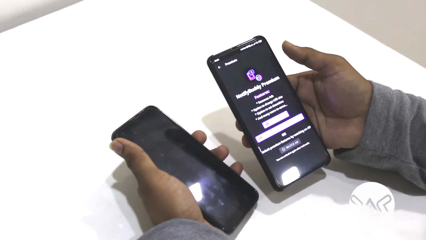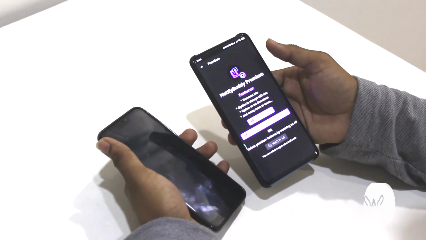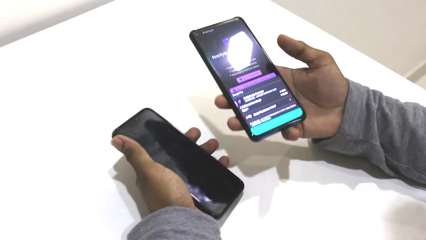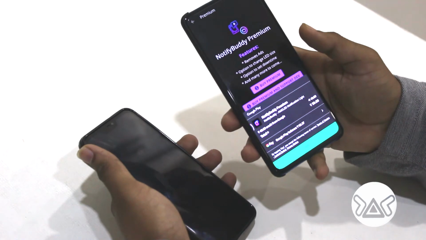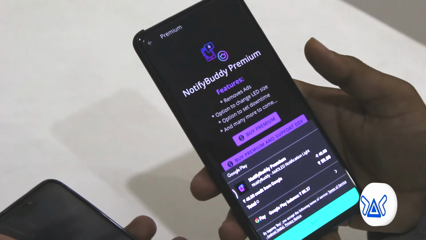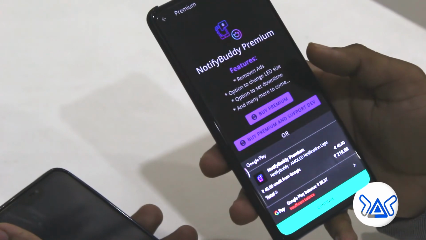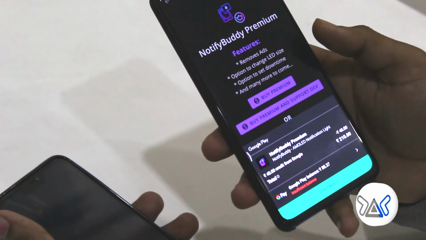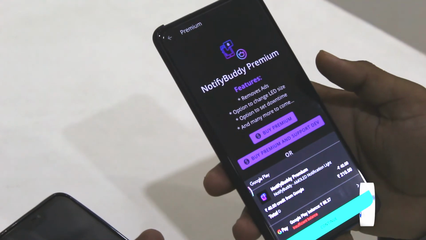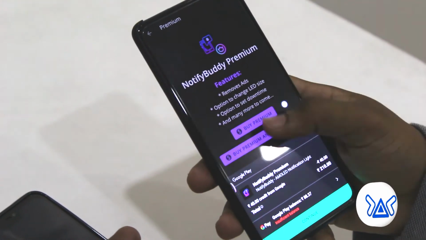You can also get the Notify Buddy premium version this way, by premium, and you have to give just 40 rupees. You can purchase in total for 59 rupees, and you can also buy premium and support the developer by giving 210 rupees or just by watching an advertisement.